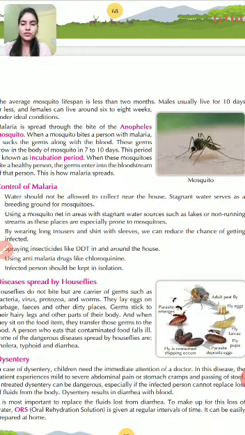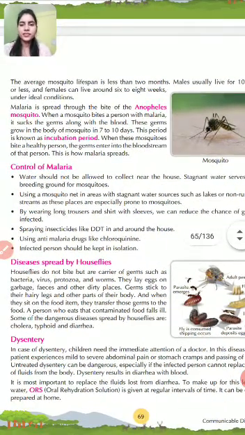We should spray insecticides on a regular basis near our house. The next is using anti-malaria drugs, like chloroquine. And the next is that the infected person should be kept in isolation. So children, the next is diseases which are spread through houseflies.